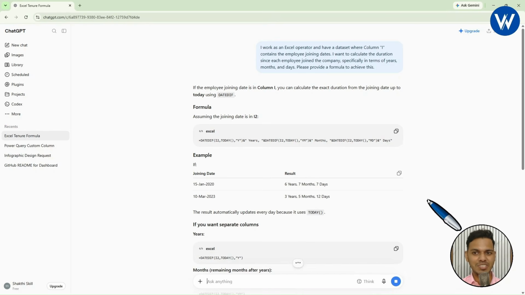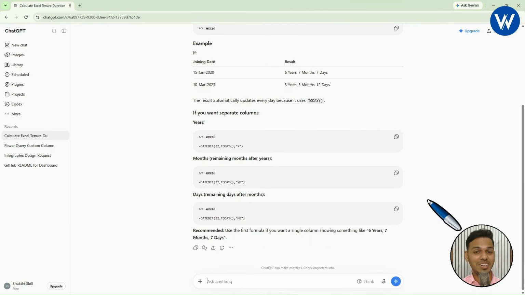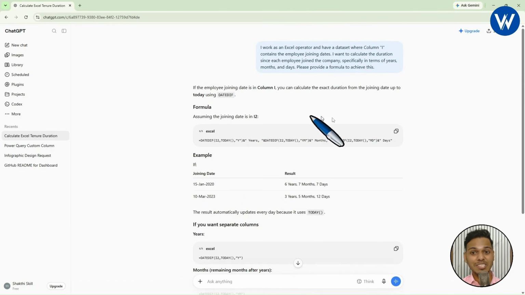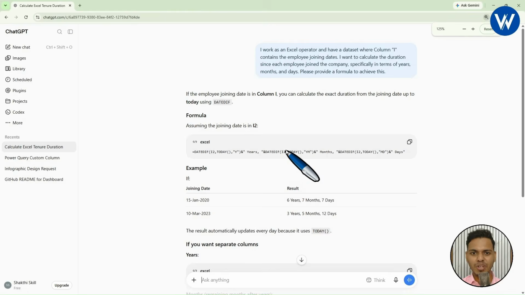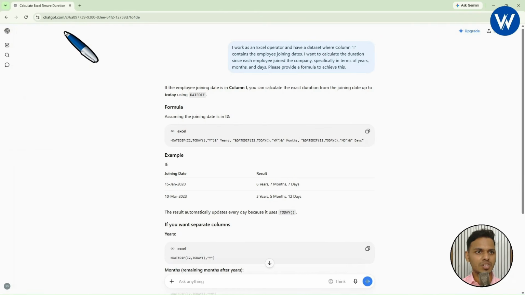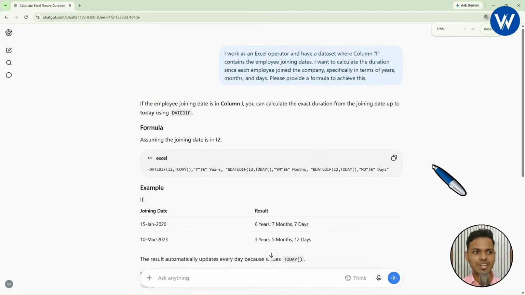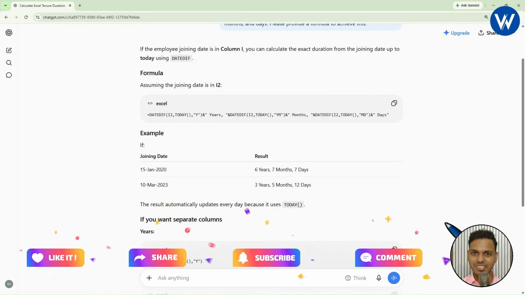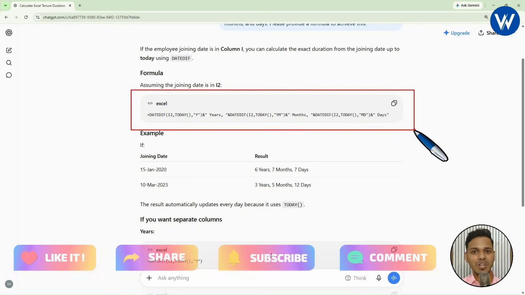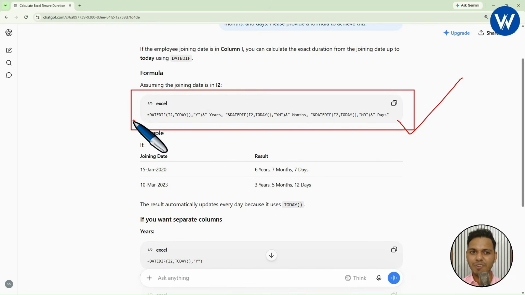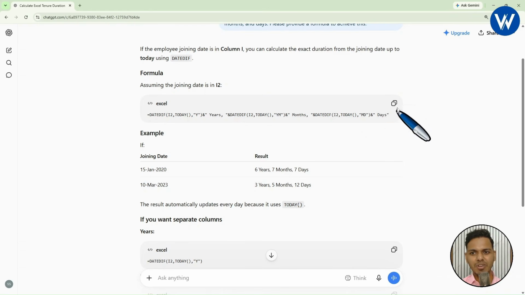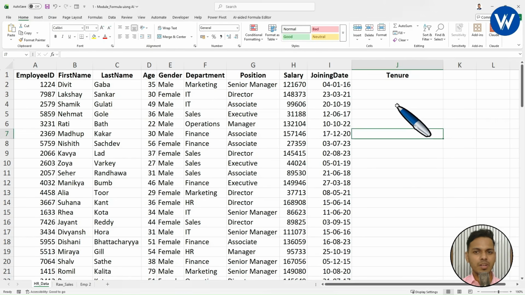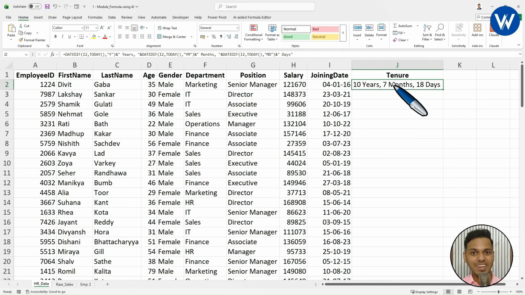Let's see the power of ChatGPT. And finally, it's completely amazing. Look over here, guys. It has finally generated the formula. If you want, you can zoom in like this, or let me close the sidebar. Right, I think the screen is visible. So no need of typing the formula in Excel manually. You just need to give the prompt to ChatGPT and it will generate the formula. Now let's see whether it will work or not. I will copy the formula, open the Excel file, and paste the formula in this particular cell with Control V. And finally, it's done.